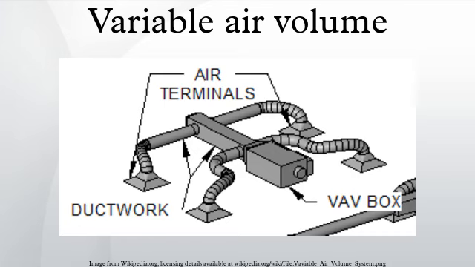Variable air volume is a type of heating, ventilating, and/or air conditioning system. Unlike constant air volume systems, which supply a constant airflow at a variable temperature, VAV systems vary the airflow at a constant temperature. The advantages of VAV systems over constant volume systems include more precise temperature control, reduced compressor wear, lower energy consumption by system fans, less fan noise, and additional passive dehumidification.